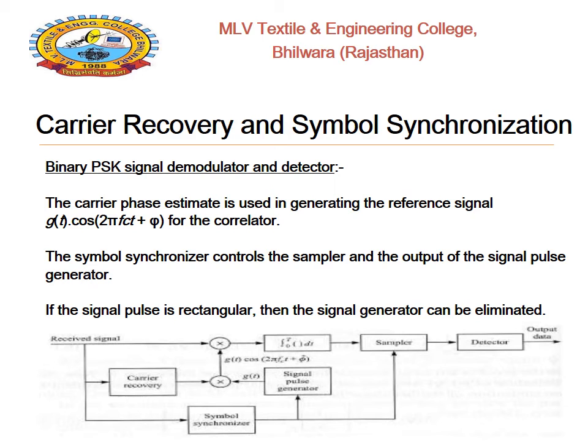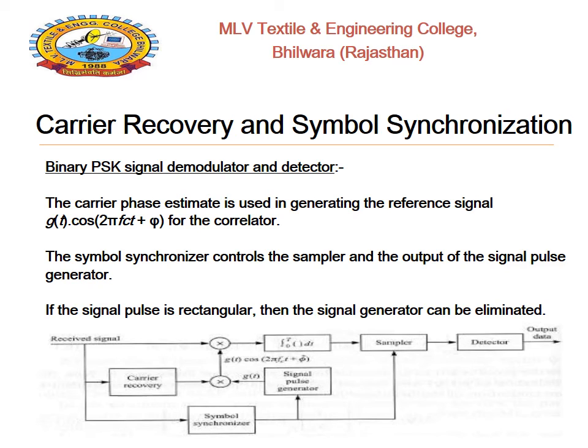The second part, carrier recovery, is connected to the product modulator, which is also connected with g(t) generated by the signal pulse generator. So both are given to the product modulator, and its output, g(t) cos(2 pi f_c t plus phi), is given to the first product modulator.